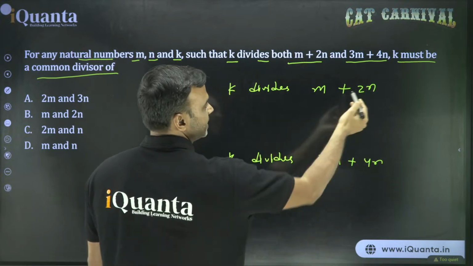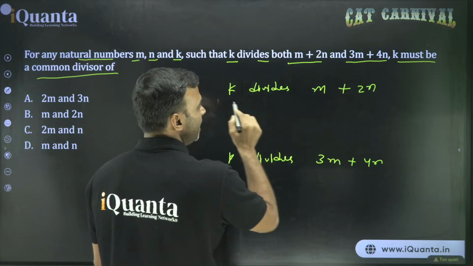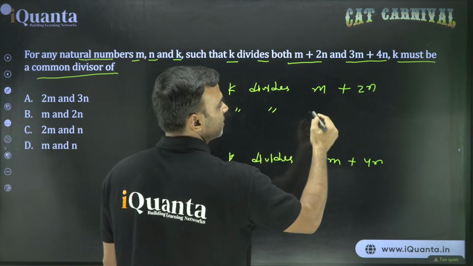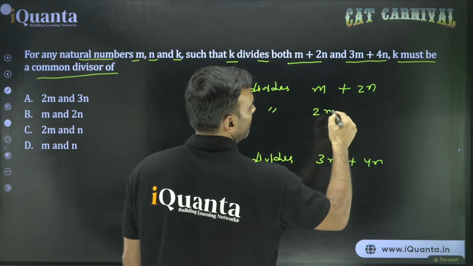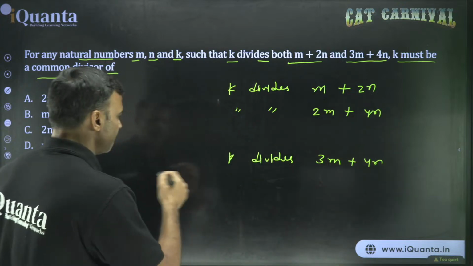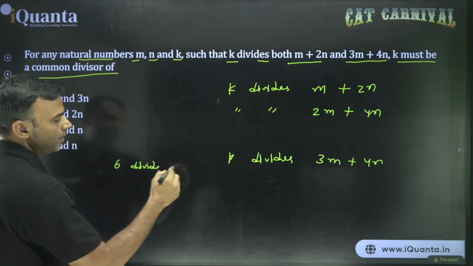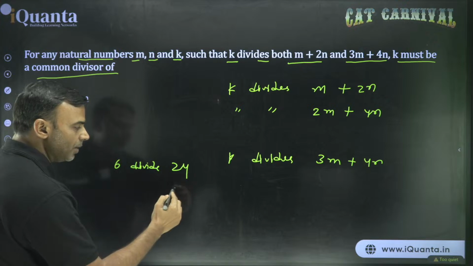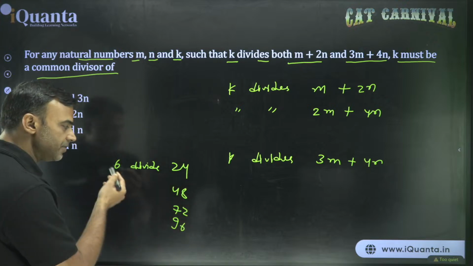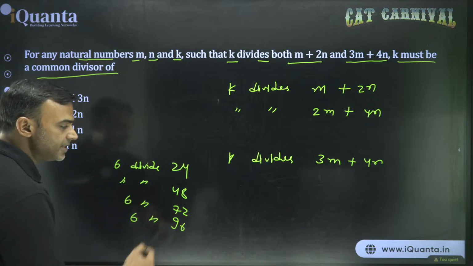Okay, let's do one thing. Let's equate the coefficient of n. How can we do that? Multiply this by 2. If k divides this number, then k must divide twice of this. Twice of this will be 2m plus 4n. For example, if 6 divides 24, then any multiple of 24, 48, 72, 96, anything will be divisible by 6. So 6 divides 48, 6 divides 72, 6 divides 96 and so on.